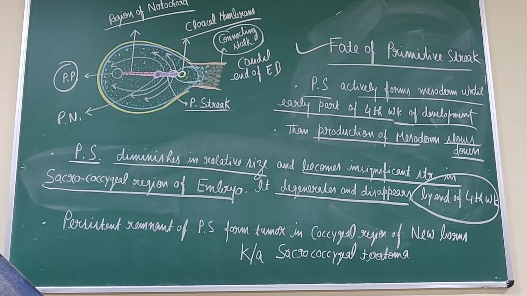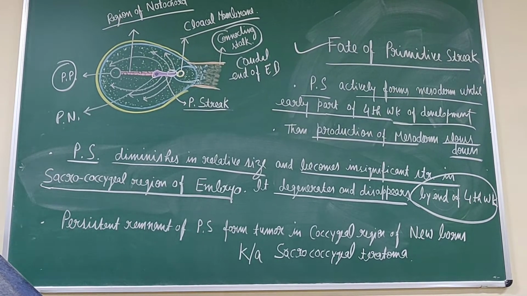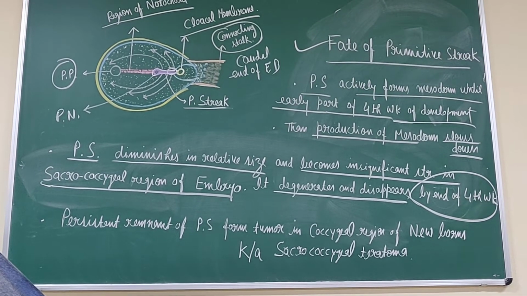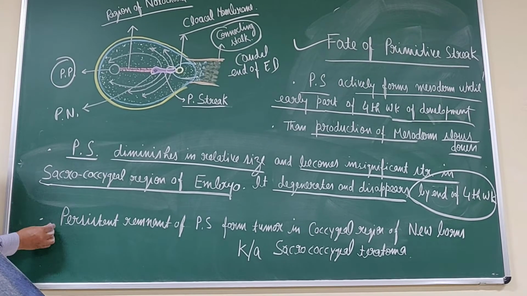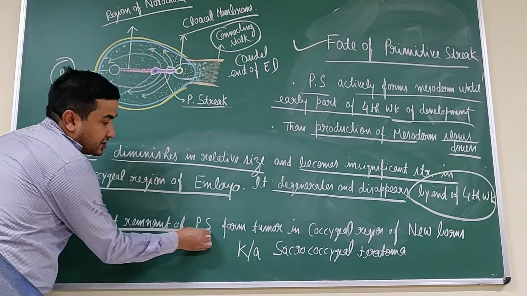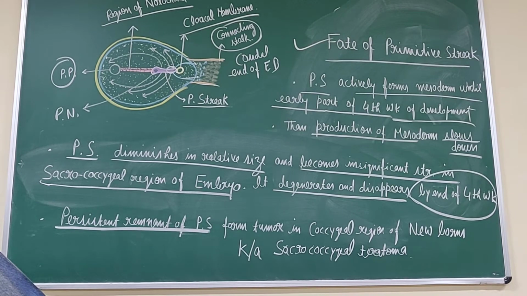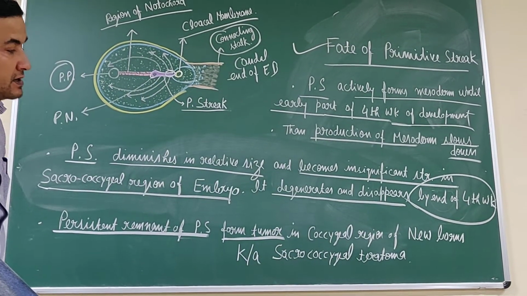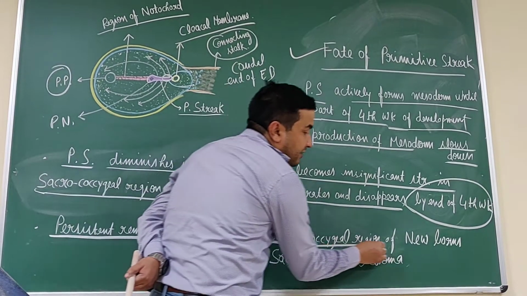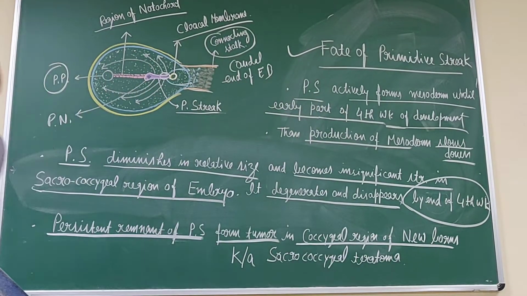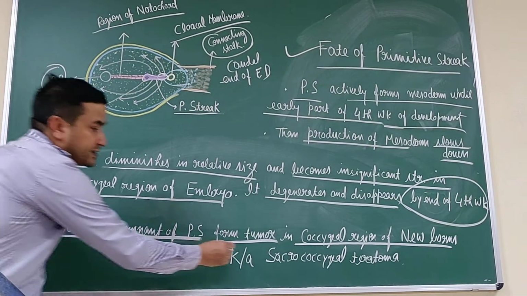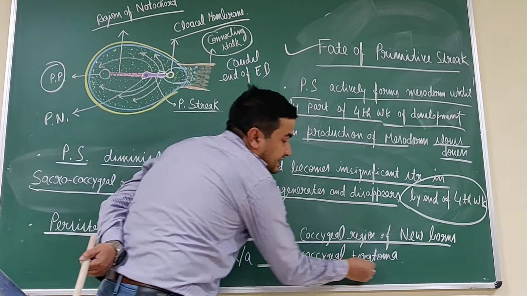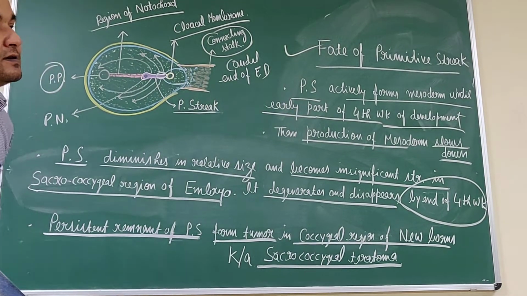Now, if any part of this primitive streak remains, then the persistent remains of the primitive streak form a benign tumor in the coccygeal region of the newborn, and this tumor is known as the sacrococcygeal teratoma.